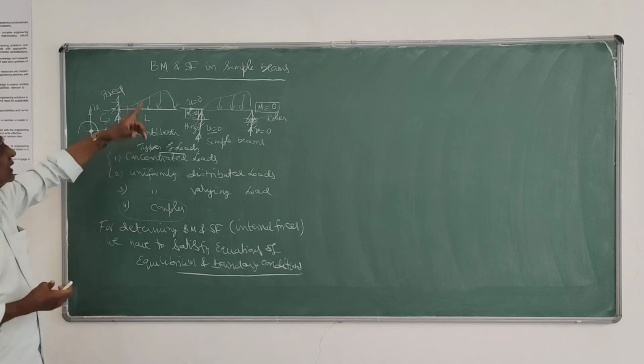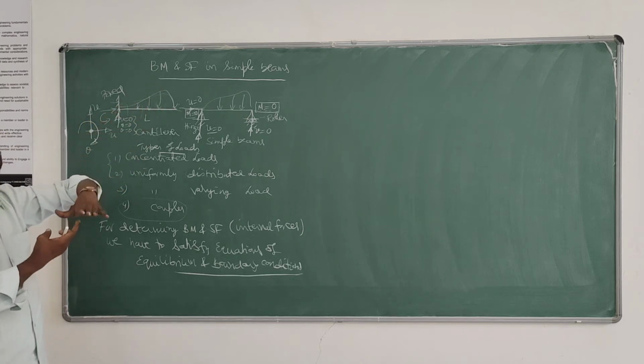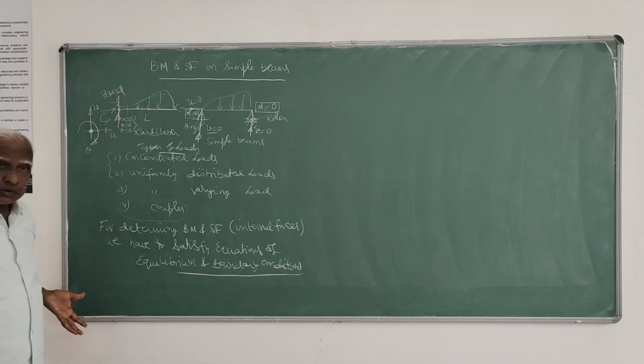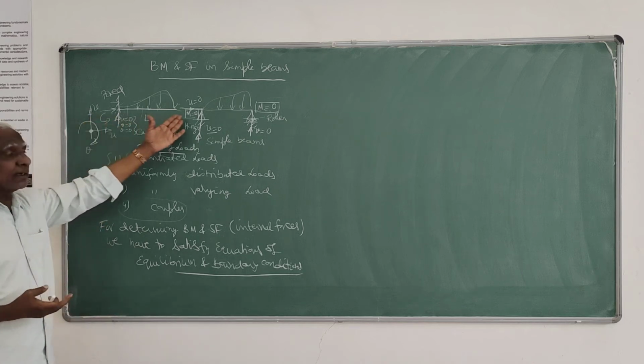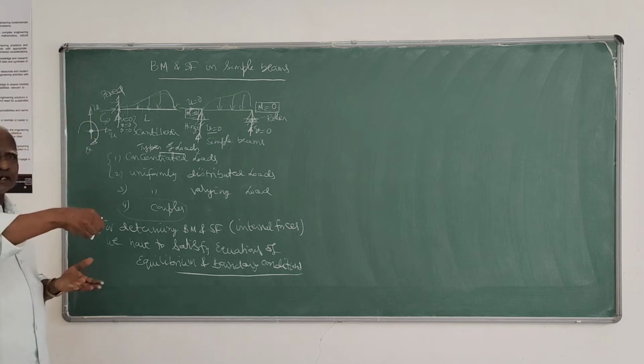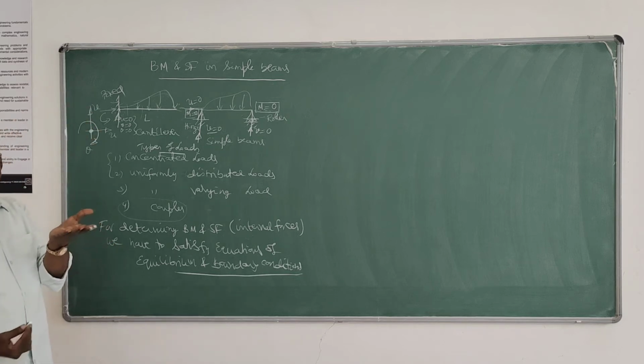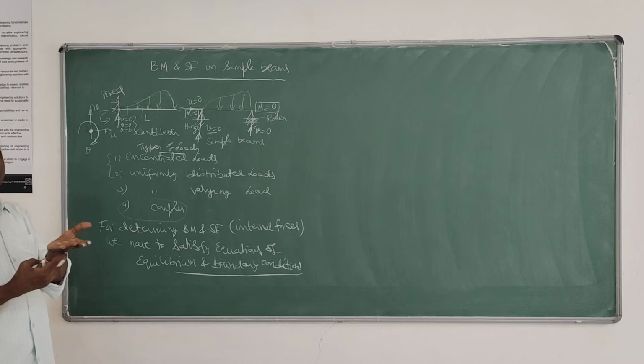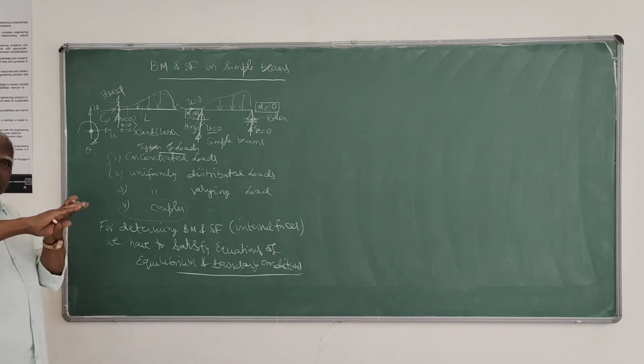But the internal resisting force will be uniformly resisted by the entire section. It is not at one point. Load acting at one point means concentrated load. Resistance will not be only at that point. The resistance will be distributed over the entire area.